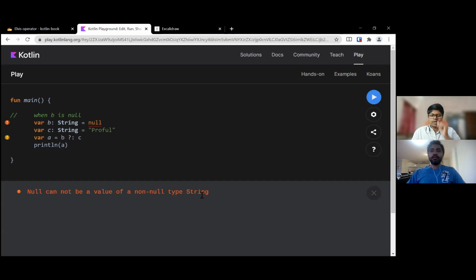So for the actual core data types in Kotlin, you cannot put a null, and you have to put a question mark after the type if you want to assign a null value to it. This is quite important in a larger project, because most of the time a Java programmer deals with null pointer exceptions, and null pointer exceptions cause lots of issues.